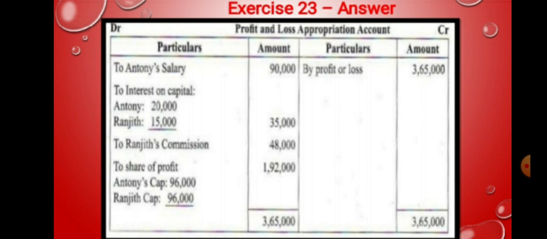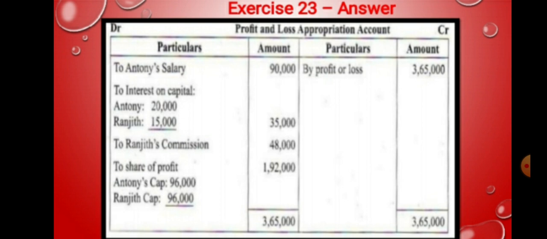So this is the calculation of commission in the case of commission after. The formula is net profit after commission into rate of interest divided by 100 plus rate of interest. Here the commission calculation is 2,40,000 into the rate, which is 25, so 25 divided by 100 plus 25.